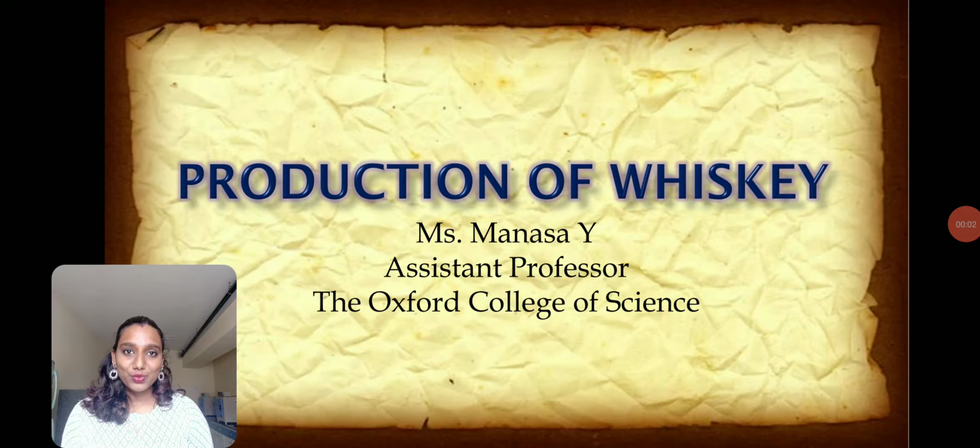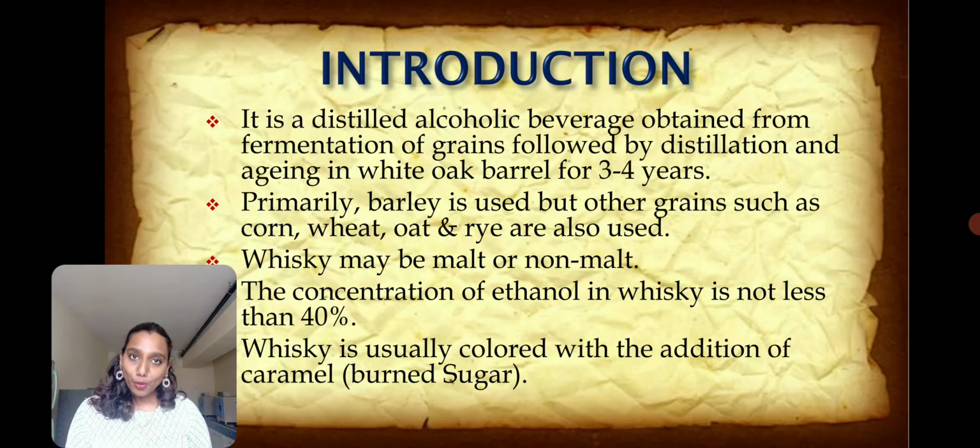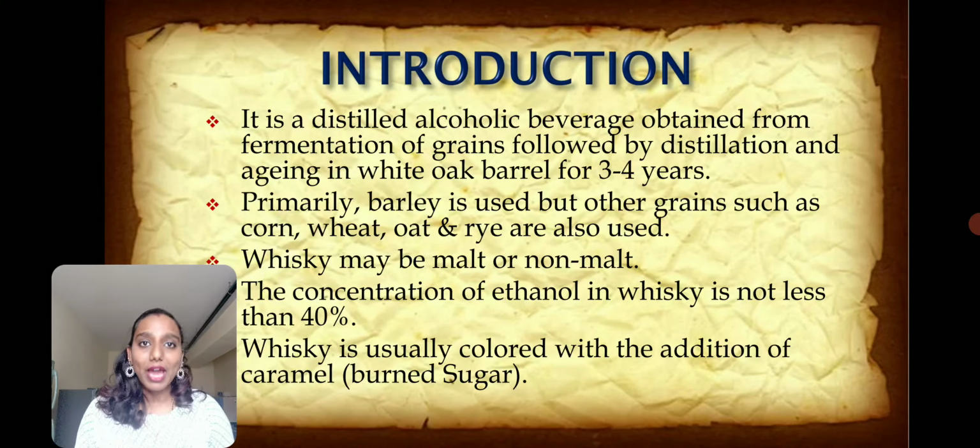In today's video, let us learn about the industrial production of whiskey. Whiskey is a distilled alcoholic beverage which is obtained from the fermentation of grains. After fermentation, the fermented contents or the whiskey is put for aging in a white oak barrel for about 3 to 4 years. Primarily, whiskey is usually produced from barley grain.